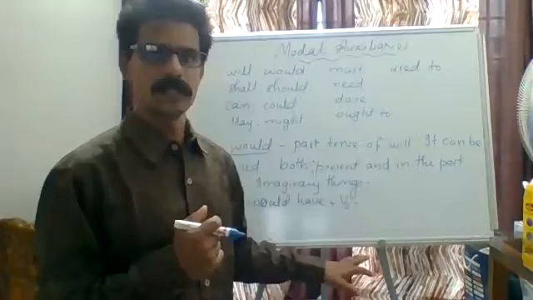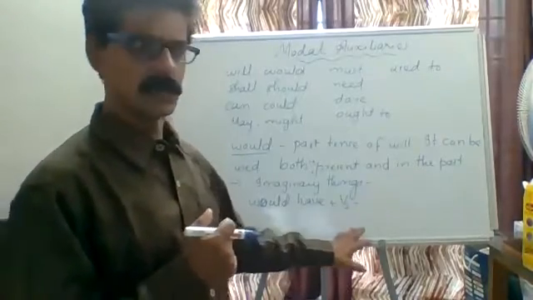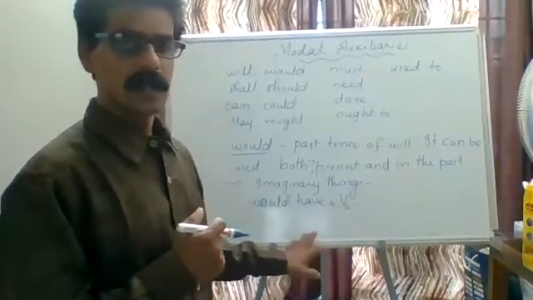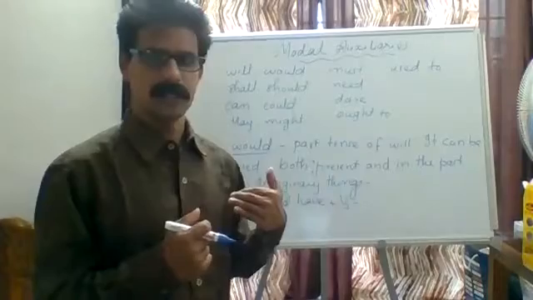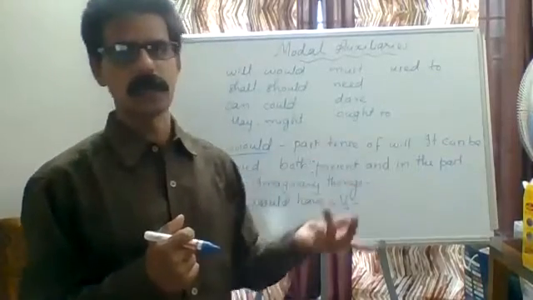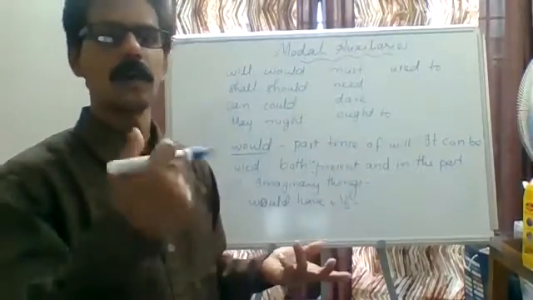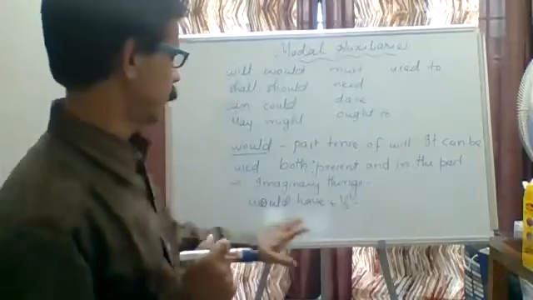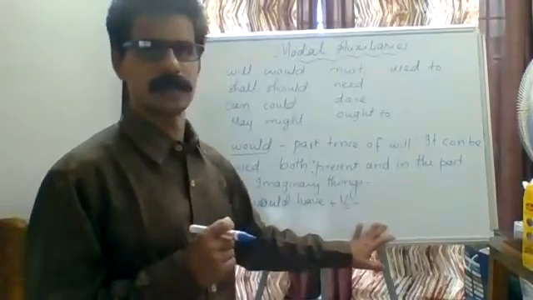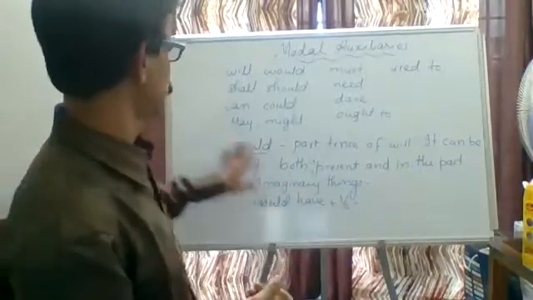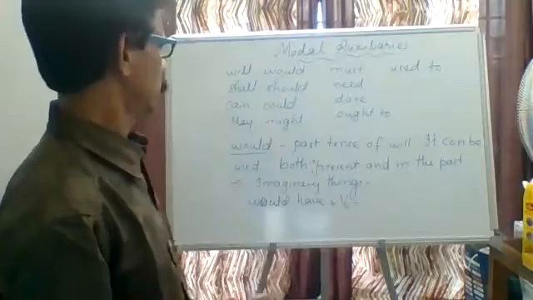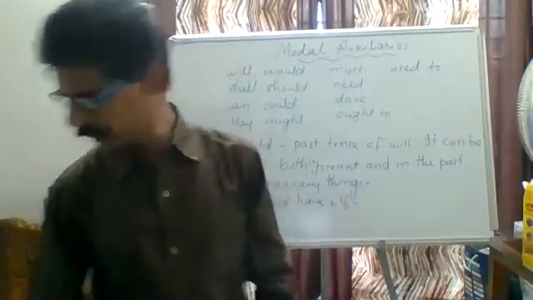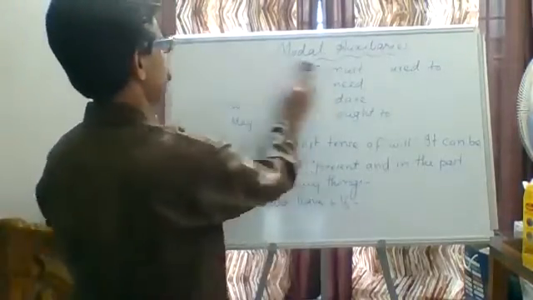She would have done the work. They would have met me. Did they meet me? No, they did not meet me. But they would have met me. In this way, we can speak in different ways. That is using would.